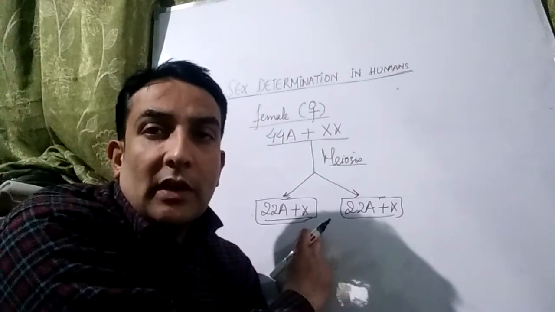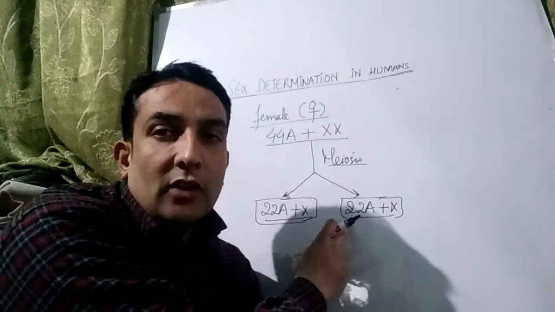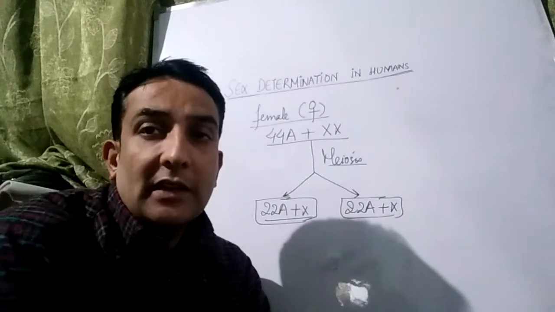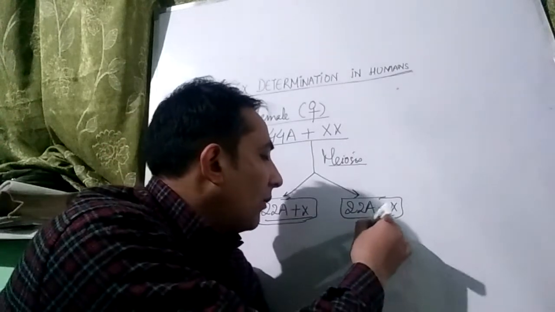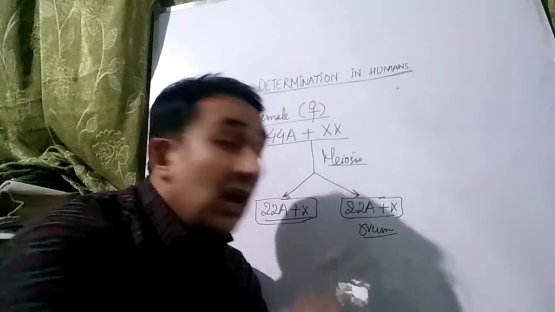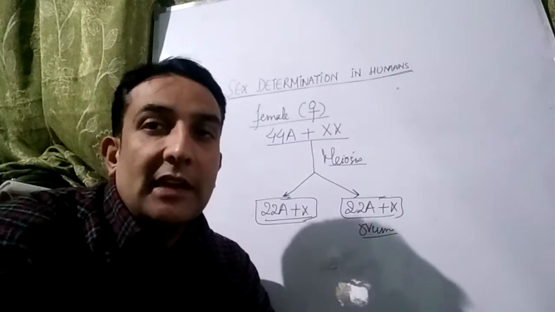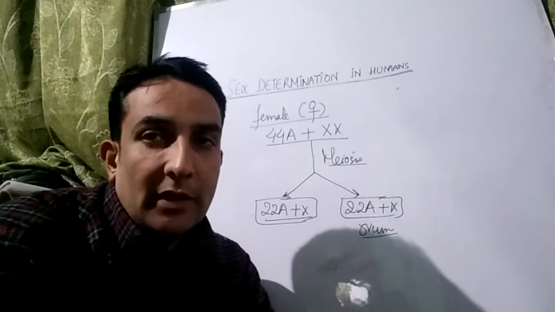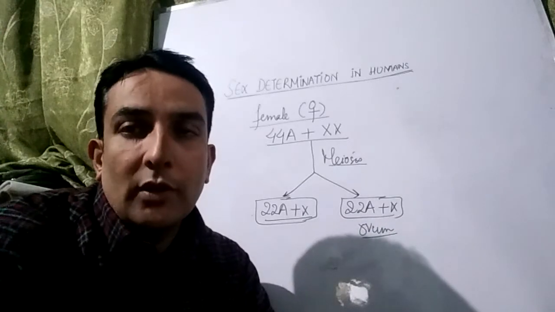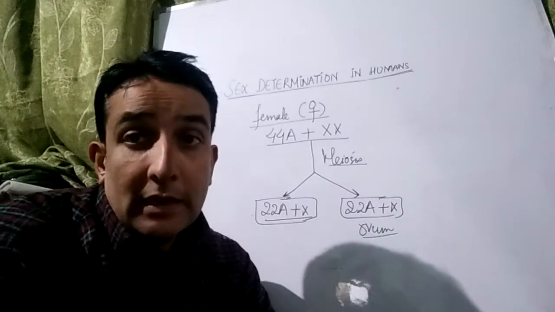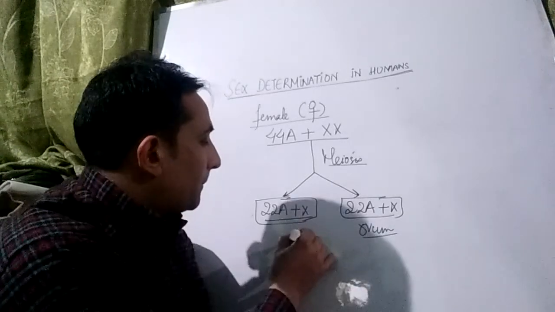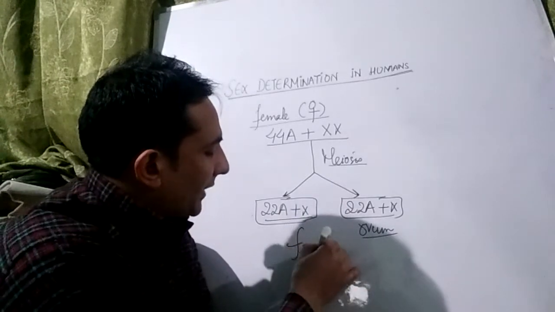This cell also contains X chromosome, and this cell also contains X chromosome. Among these, only one would be an ovum, that is a separate thing, but only one type of gametes is formed in case of the females. That is, all the gametes formed by the female will have a chromosomal formula of 22 autosomes plus X. This is what we call female monogamety.